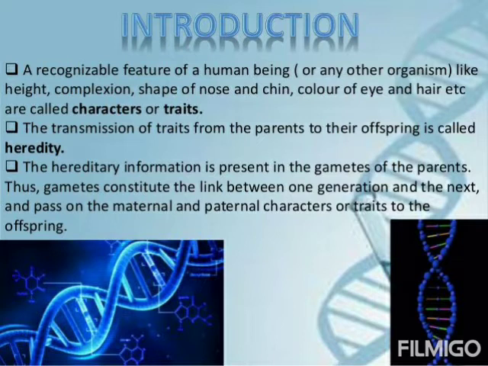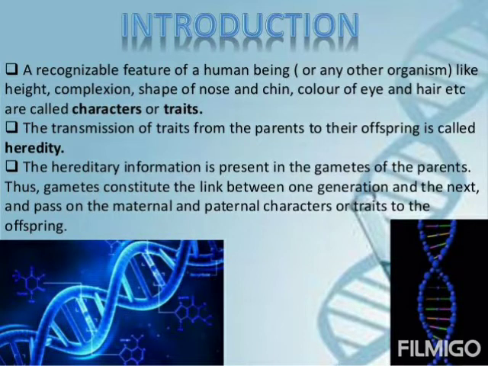It means the gametes provide a link between the parents and the offspring, because the offspring contains all the trait information from their parents, from the maternal side and from the paternal side.